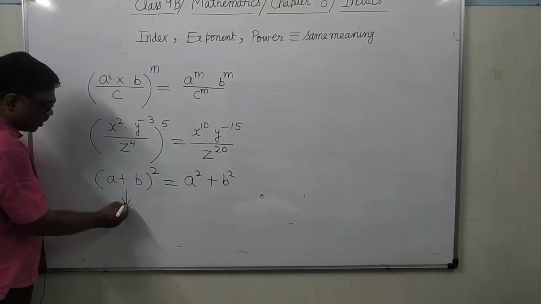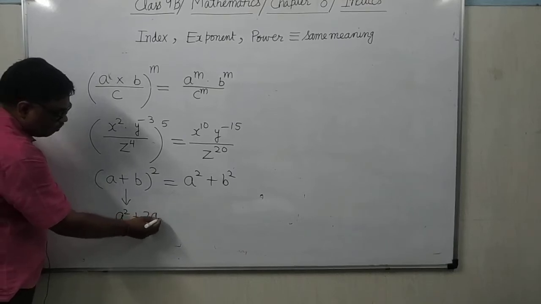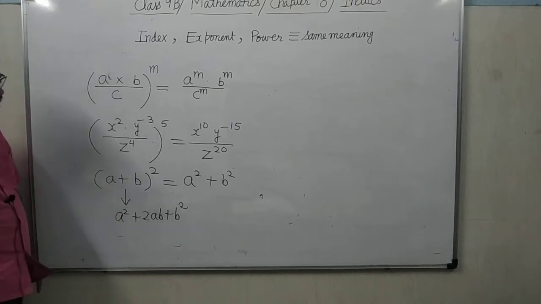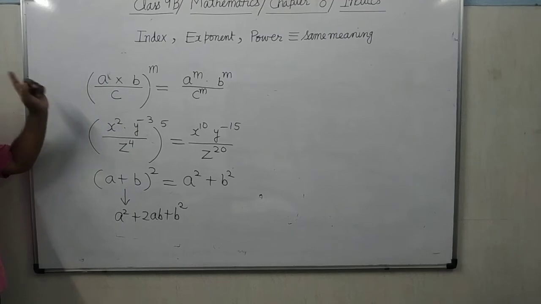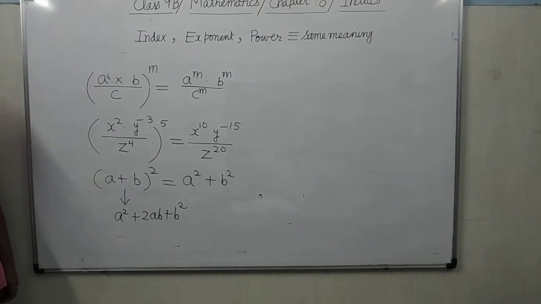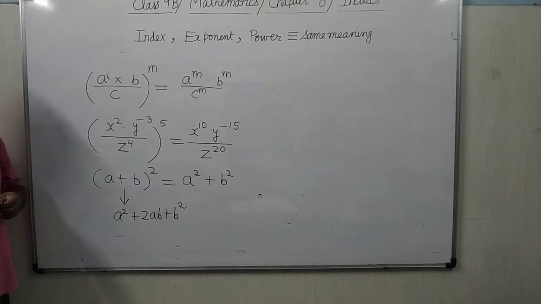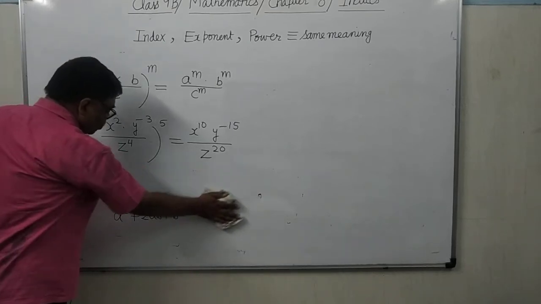You already know what the value of this is: a square plus 2ab plus b square. Is it clear? So this is a very important point. This rule will apply only when the terms are in product or in division. If they are in addition or subtraction, the rule will not apply. Is it clear? Now see here.